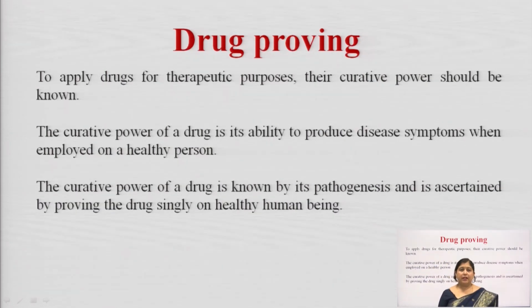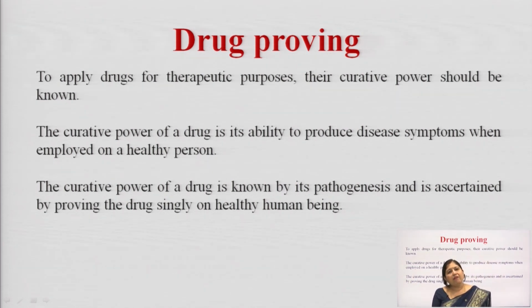Now, third is the drug proving. Whenever a drug has to be given to a person, we should know the pathogenesis of that herb. That is drug proving. We should have enough information in terms of any written data or literature or a person who has followed it properly, only then we can give the drug to the formulation. So, to apply drugs for therapeutic purpose, their curative power should be known.